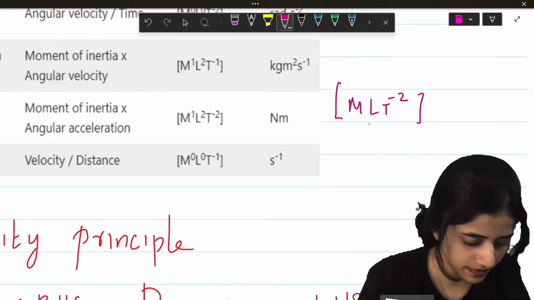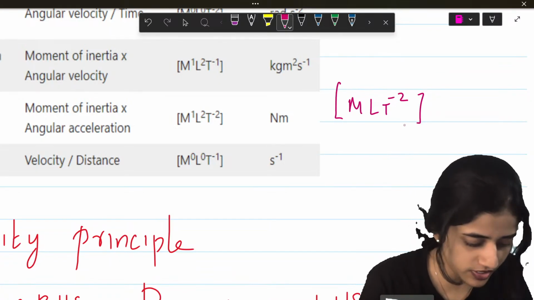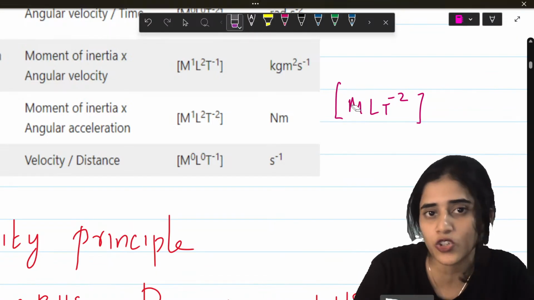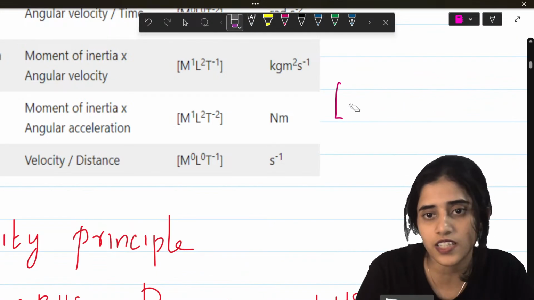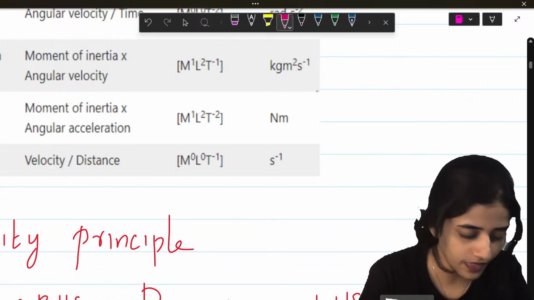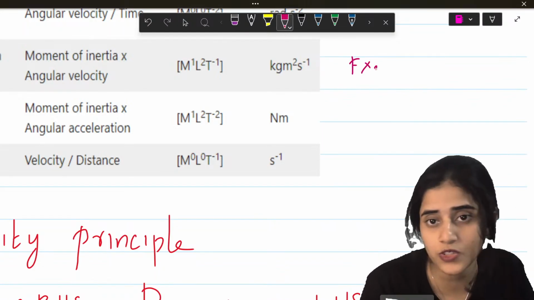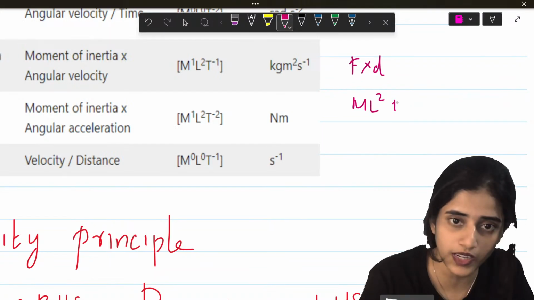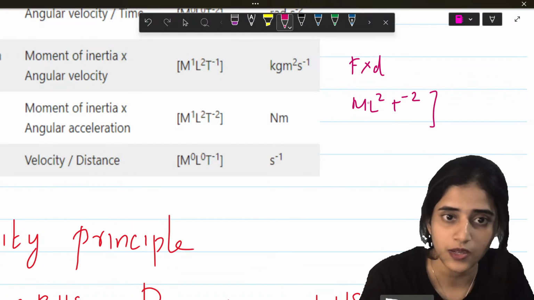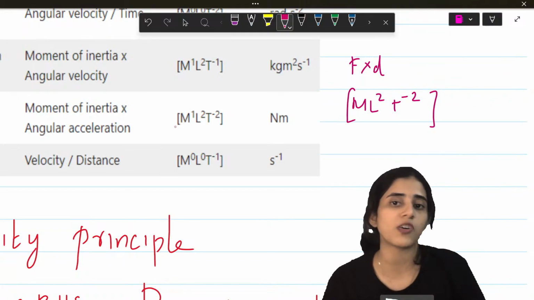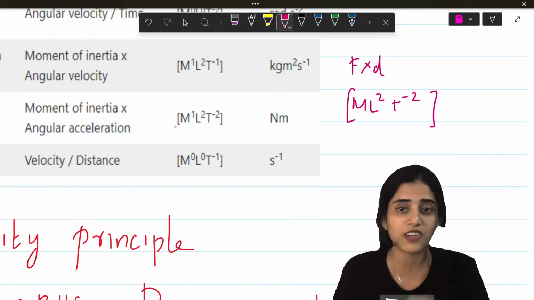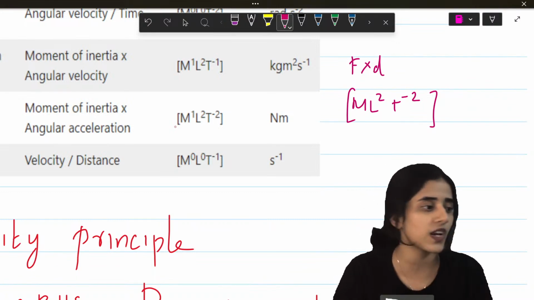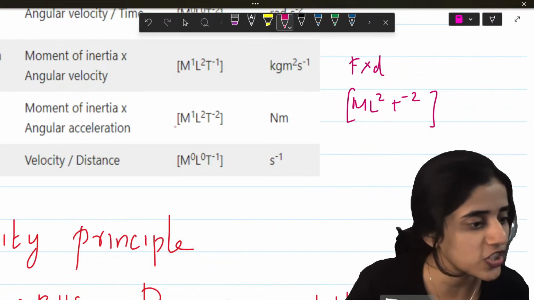For torque, you can actually use different formulas. Another important, easy one you can do for torque is to consider torque as force into distance. That's easier because you know the dimension for force. So ml square t raised to minus 2. You need not put this formula. Another thing you can study from here is some things have different formulas. The easiest formula is where you can find out the dimension.